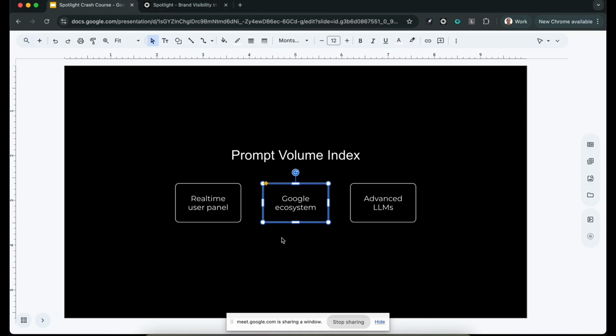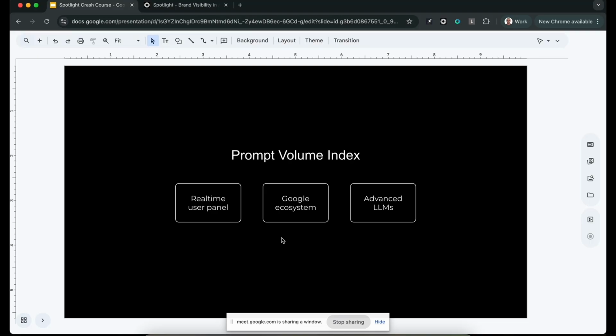Then we have another data point, which is the Google ecosystem. We know that people search on Google for things that they also search for in AI, and they might search for things differently. An AI prompt is not like a Google search term, but the essence and the intent are the same. So we're deeply integrated into Google Trends and search volume, and we pull data from there. A third data point is certain models that were trained on interactions between humans and older models. So these newer models know what people were prompting a few months ago, and they give us a lot of insight into how people are prompting.